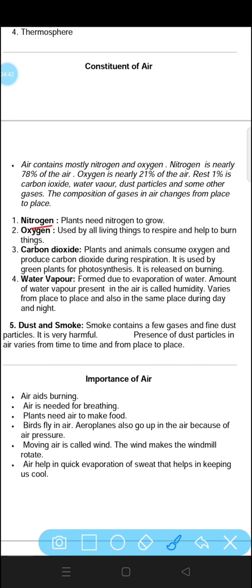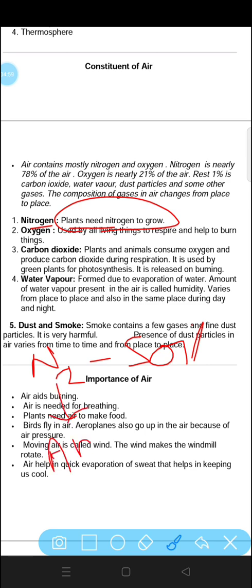Now let's talk about nitrogen. Plants need nitrogen to grow. What do plants do with nitrogen? Plants take nitrogen from soil and convert the nitrogen into amino acids, and amino acids are further converted into proteins.